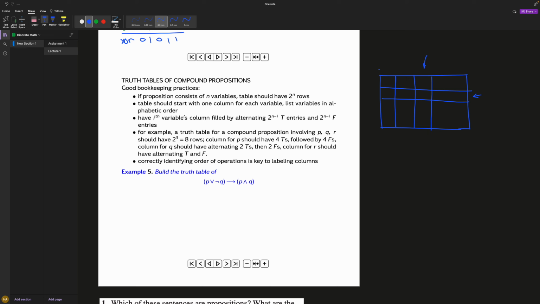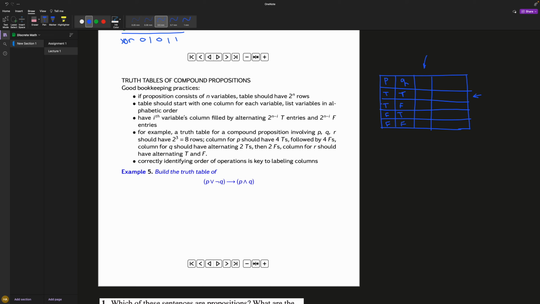Okay, so when it comes to a row, which is what they're talking about here, if a proposition consists of n variables, the table should have 2 to the n rows. So let's say I have P and Q. How many rows should I have to get all possible solutions? Like, true, true, false, false, and then you have true, false, true, false.